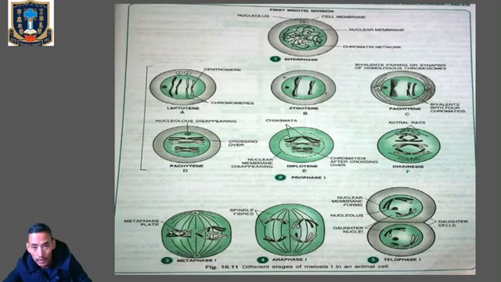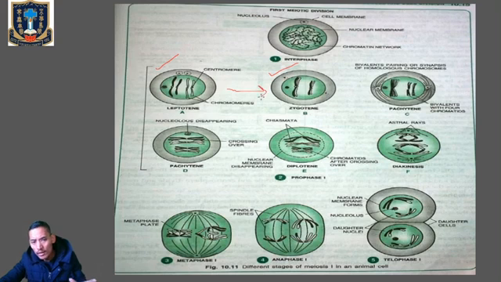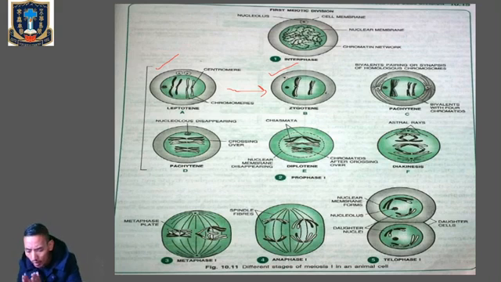Okay, so look over here, this is the interphase one, and we are talking about the leptotene, and we are moving to the next one, which is called the zygotene. During leptotene, the chromosome starts to appear under the light microscope and the compaction of the chromosome continues. From the leptotene, the cell moves into the zygotene where there will be pairing of homologous chromosomes. This pairing of homologous chromosomes, or synapsis, is accompanied by the formation of a complex called the synaptonemal complex, and the synapsed homologous chromosomes will appear in the form of a bivalent or a tetrad.